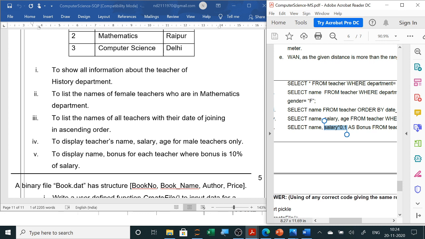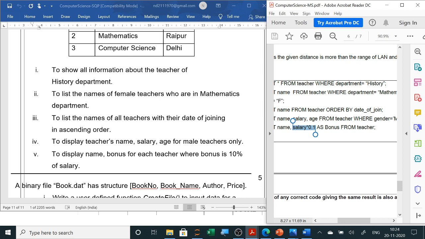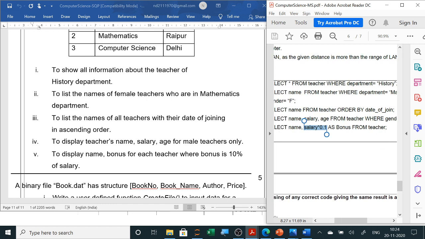Now whenever you are asked to arrange in ascending or descending, we use order by. So order by date of join. If it is ascending, even if you don't write ASC, it is correct. But if it is descending, you have to write DESC. Clear? Now the next question is to display teacher's name, salary, age for male teachers only. So it is very easy. Only select name, comma, salary, comma, age from teacher where gender equals male, M. Because in the question paper M is written, so we will write here M.